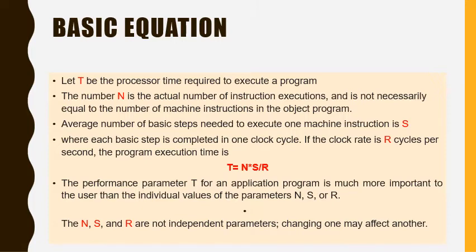The value of S is reduced if instructions have a smaller number of basic steps to perform, or if the execution of instructions is overlapped.